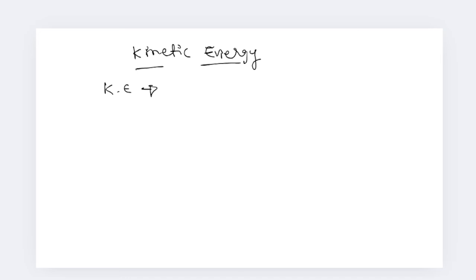So kinetic energy, we all know that if any object is in motion, it has kinetic energy. It is the energy related to the motion of the object. Okay, so we can write KE, kinetic energy, is equal to half mv square.